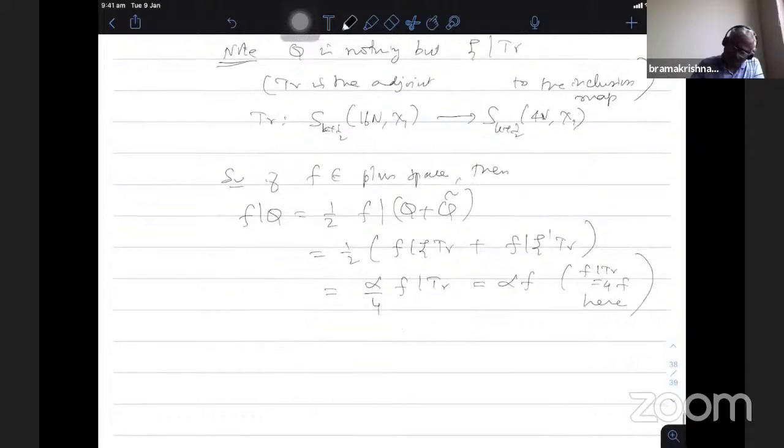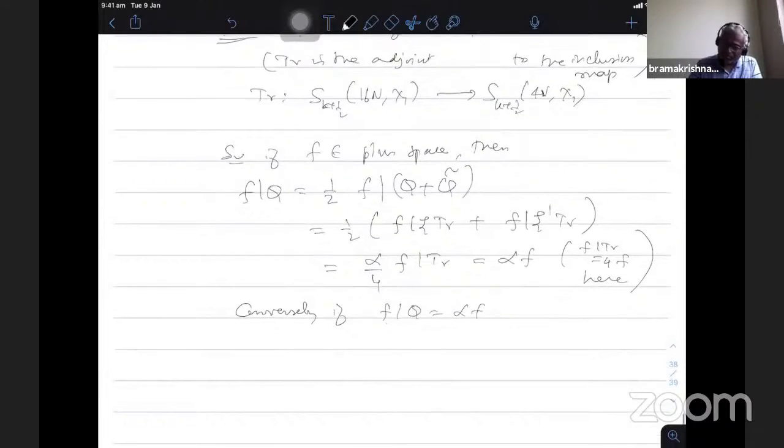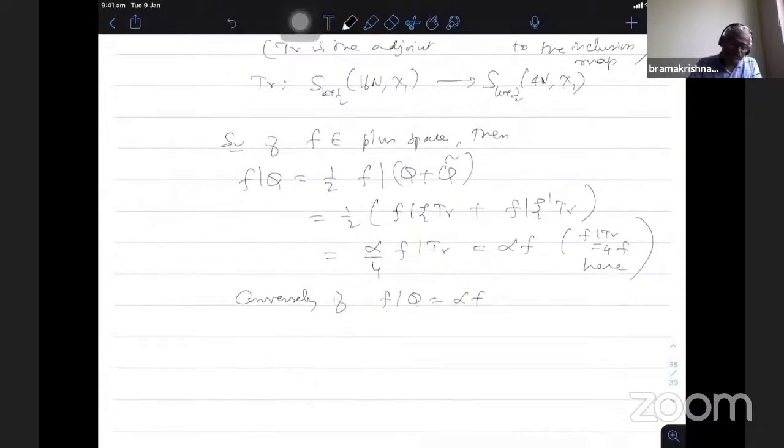So conversely, if f|Q is alpha f, this characterization means you want to put both ways. If f is in the plus space, it is an eigenfunction under Q with eigenvalue alpha. That's what we showed. Assuming that f|Q is alpha f, I have to show that f belongs to the plus space.